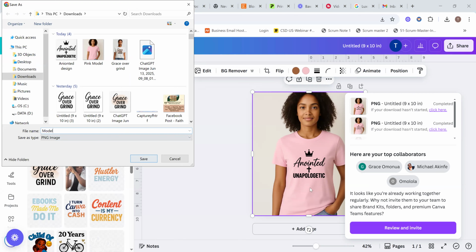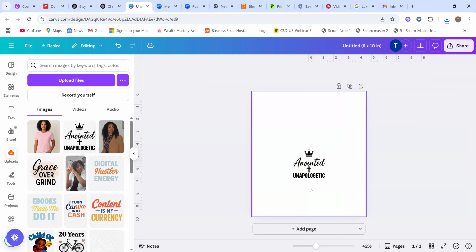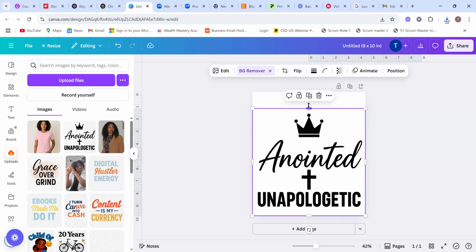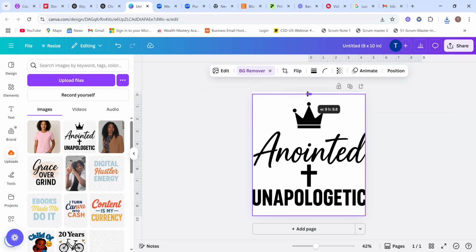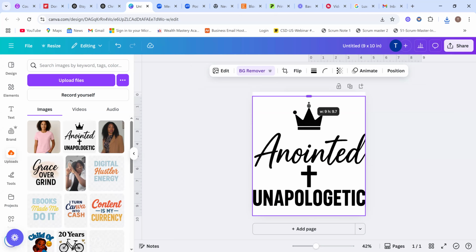Then another thing I need to do is to size the design. So this size, we need it in 9 by 10, if I'm printing for myself, like something I'm wearing now.